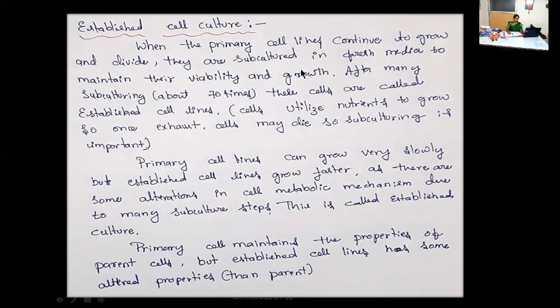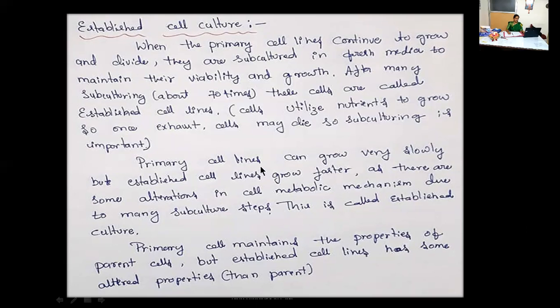They are subcultured in fresh media to maintain their viability and growth. After many subcultures, about 70 times, these cells are called established cell lines. What happens here? Cells utilize nutrients to grow, so once exhausted, cells may die. So subculturing is important. In established cell culture, we go for about 70 times subculturing.